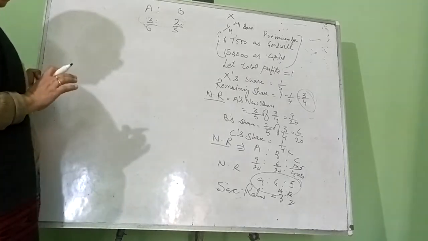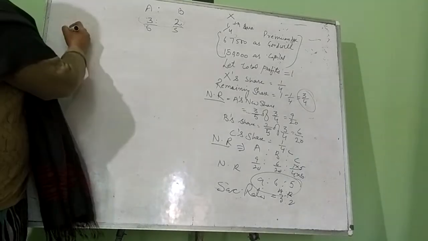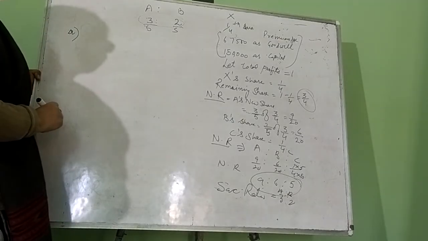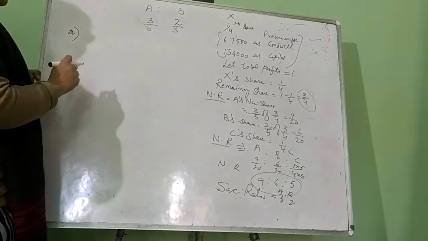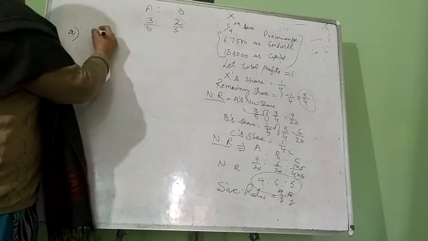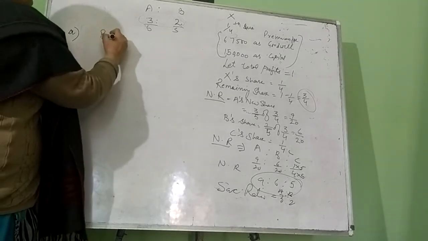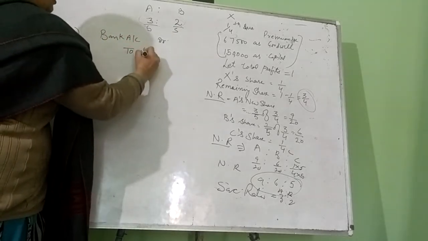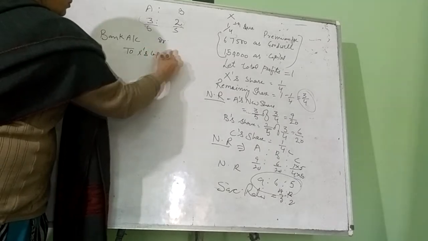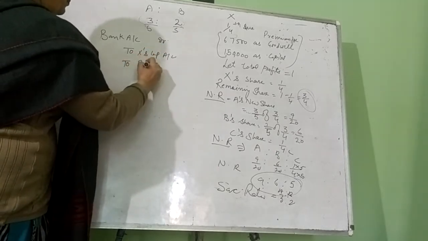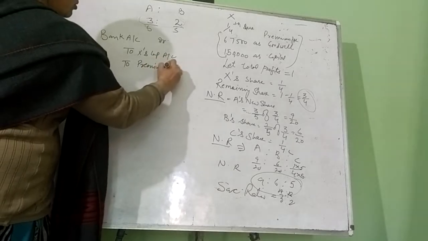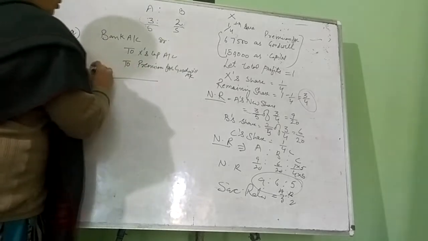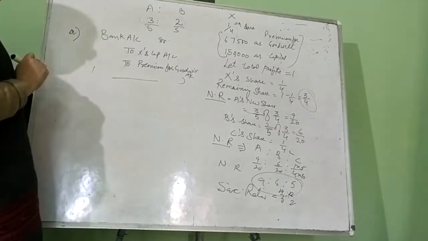Now we have already calculated the new ratio. The next step is to pass the journal entries. Case 1: when a new partner is bringing his share of capital and goodwill into the business. The first journal entry is for bringing in capital and goodwill: bank account debit, to X's capital account, to premium for goodwill account.